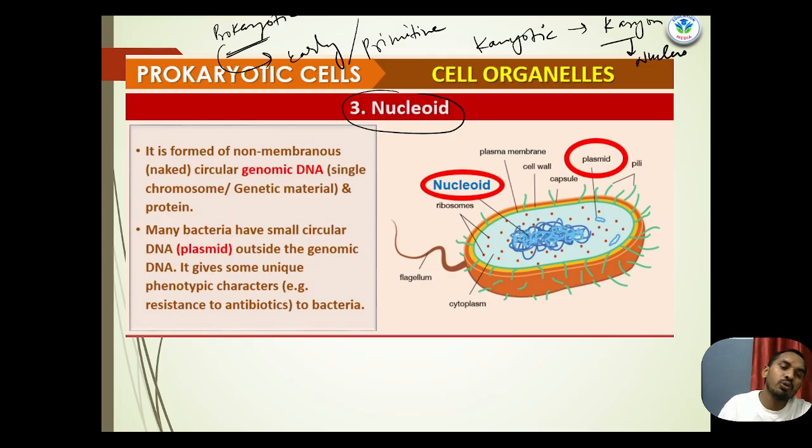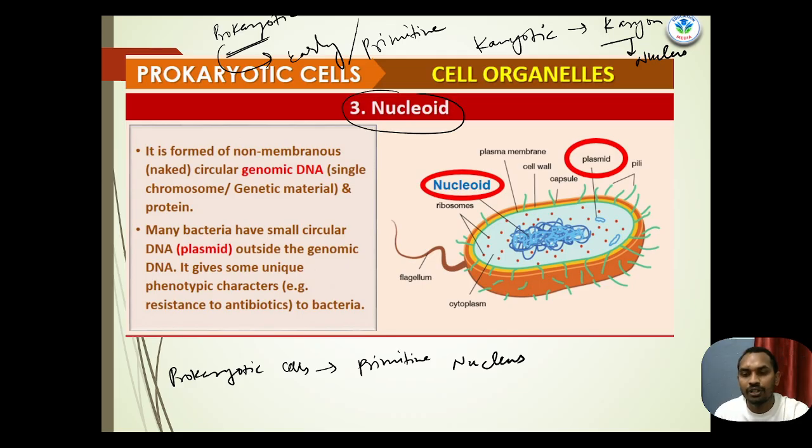So prokaryotic cells have a primitive nucleus, or we can say an early formed nucleus.